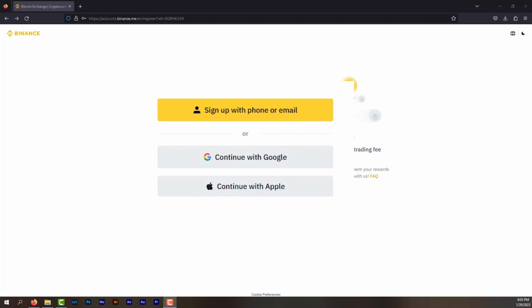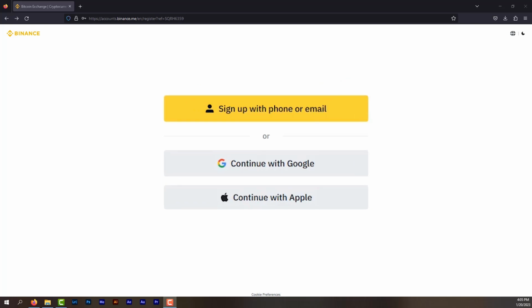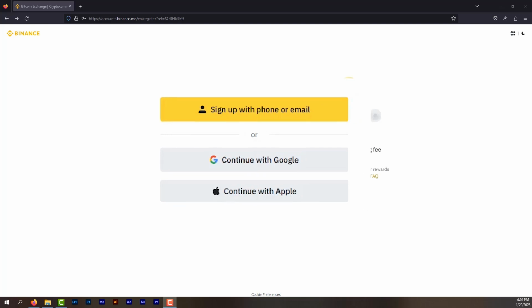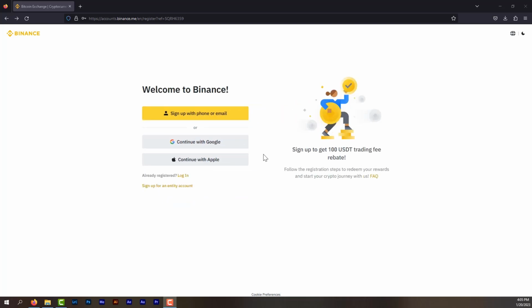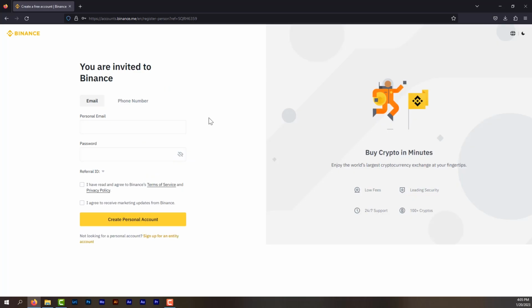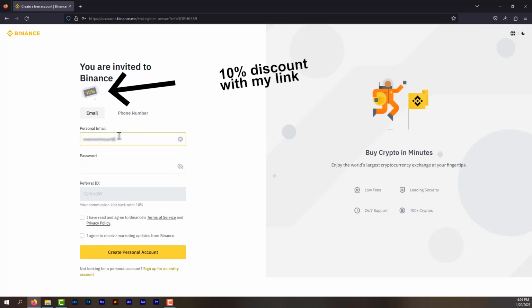So we have here sign up with phone or email, with Google, or continue with Apple. Find the one that is most suitable for you, but I will recommend you sign up with email. So let's go ahead and click on sign up with phone or email. On this page, we are going to enter our email and password to have our account created.